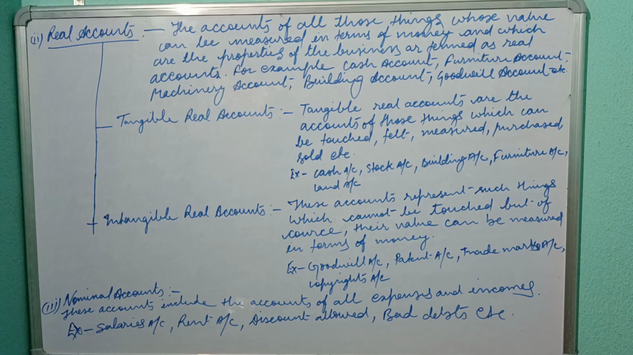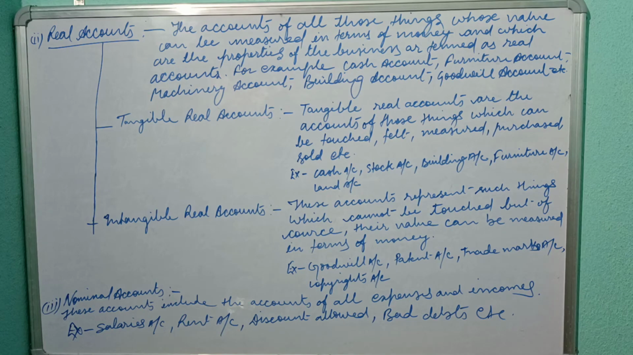Tangible means we can touch, we can feel, we can measure, and we can purchase or sell. So those type of real assets, those type of assets which can be measured, purchased, touched, are called tangible real accounts. As for example, cash account, stock account, building account, furniture account, land account, etc.